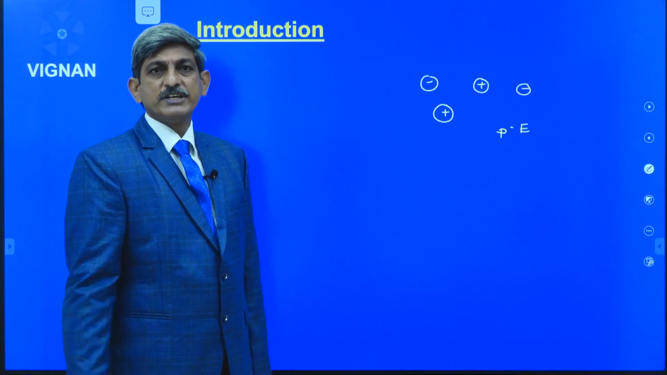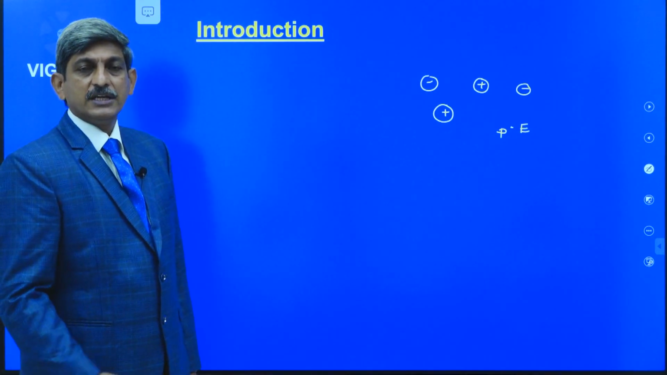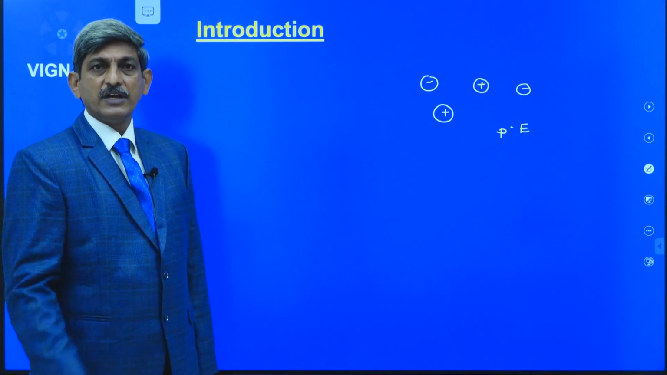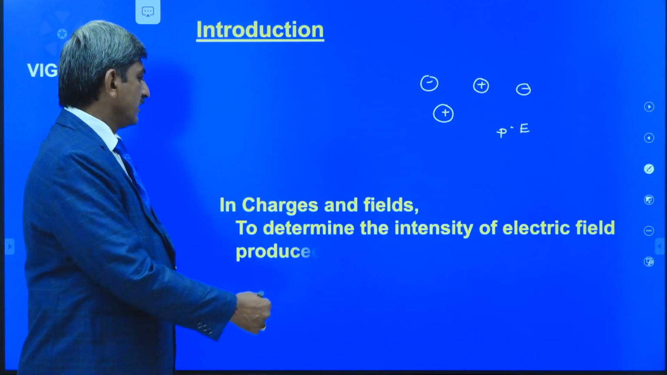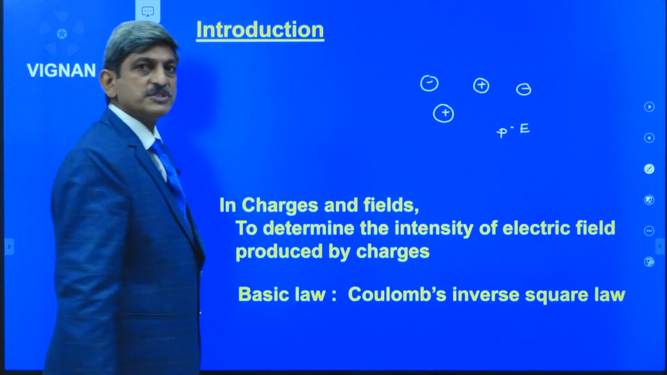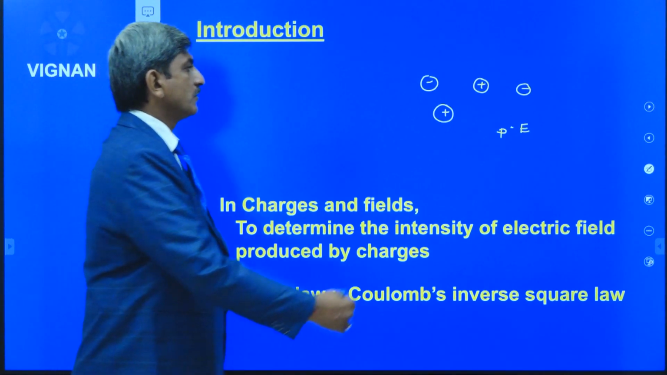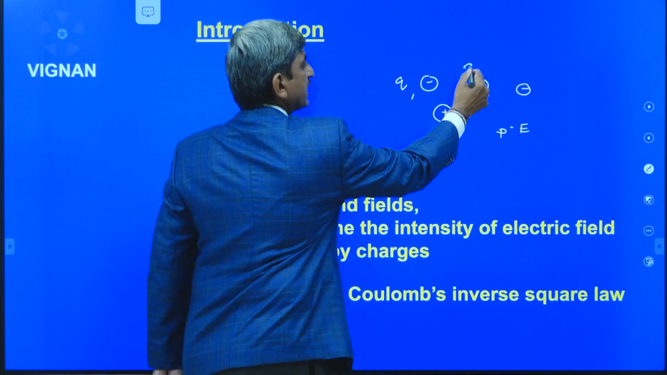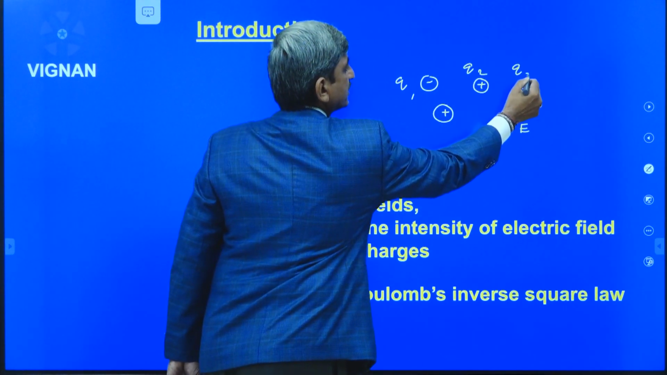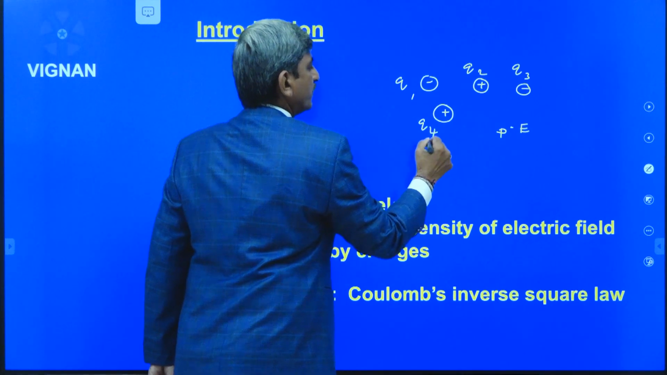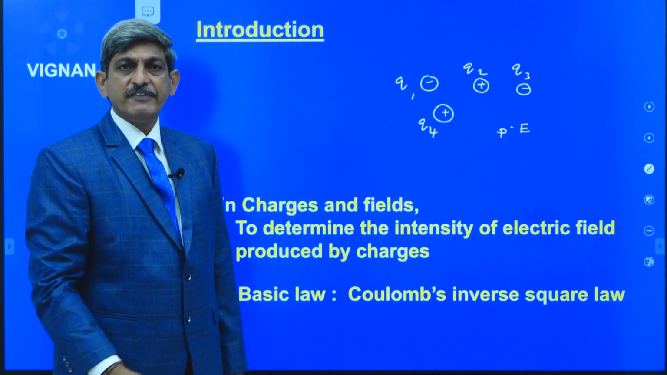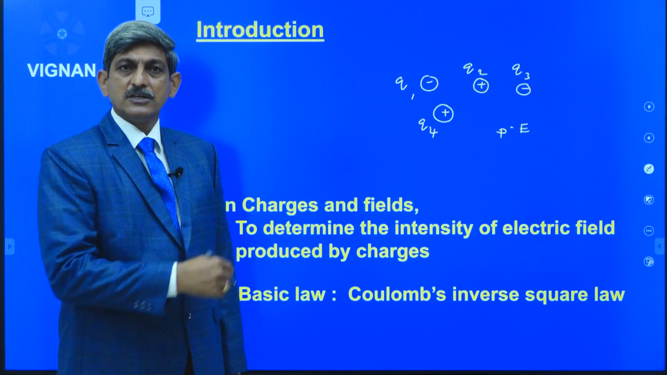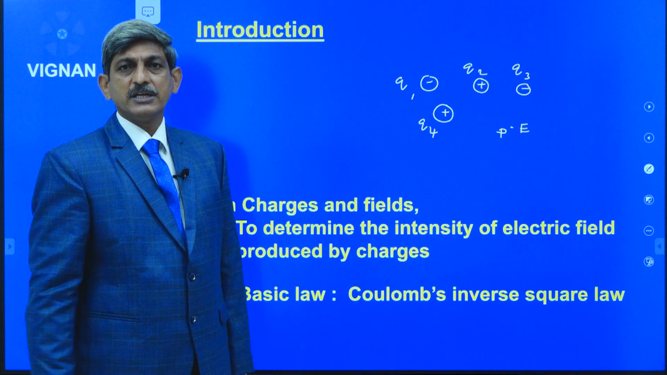In the lesson moving charges in magnetism, we studied about the calculation of the intensity of the electric field by using a basic law, that is the Coulomb's inverse square law. So using that law, due to the first charge, due to the second charge, due to the third charge, and due to the fourth charge, we determine the individual intensities, and by adding all that, we determine the total intensity of the electric field produced by all the charges.